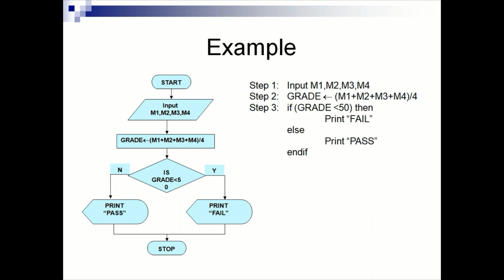Then the flow line will go down. There you can see the decision or branch or diamond symbol to carry out the conditions. Is grade less than 50? If yes, it will go to the right side, print fail, then stop using an oval symbol. Is grade greater than 50? So it will print pass, then it will stop. The flow will go like this. The flowchart shows the exact result and flow of the program step by step.